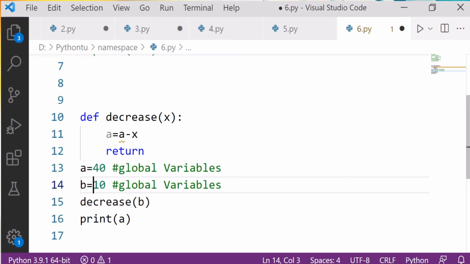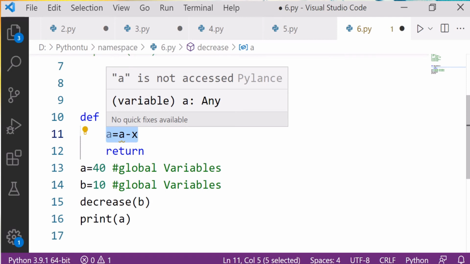After that, when this is executed, it will change the value of a without using the global keyword. It will raise an error. We cannot modify the value of a without using the global keyword, that we already learnt.